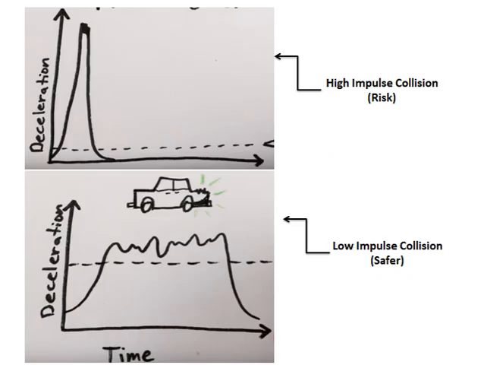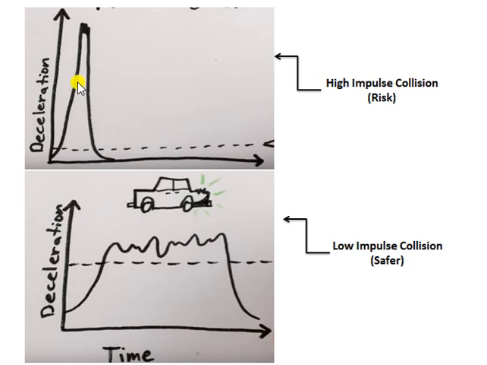See, from this graph also the same point has been discussed, like in the very first image. This graph has been plotted as deceleration versus time. If the deceleration is very rapid, in that case there will be a high impulse collision, and due to this high impulse collision, a large amount of force is generated in the human body in a very small amount of time.